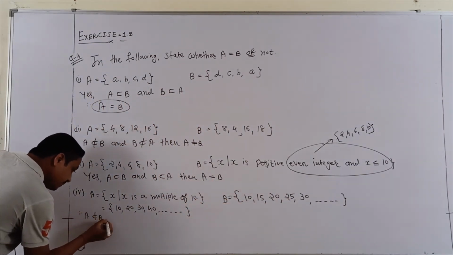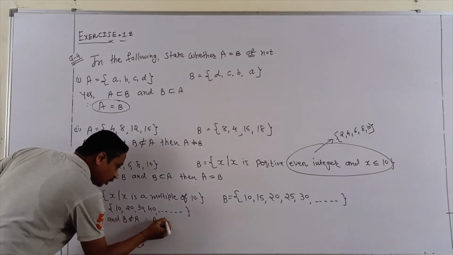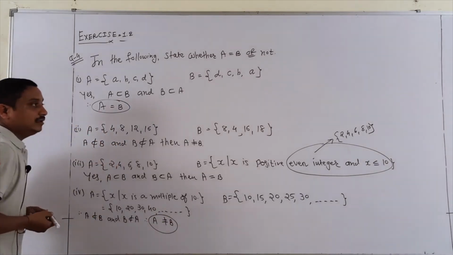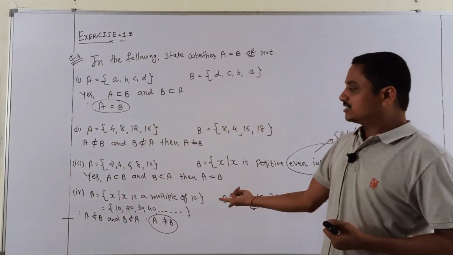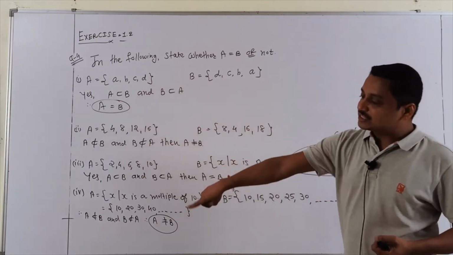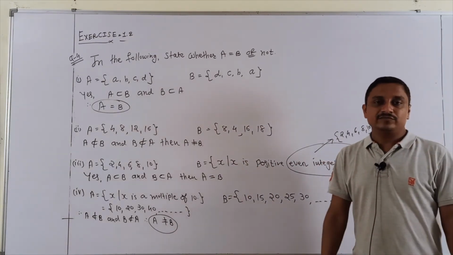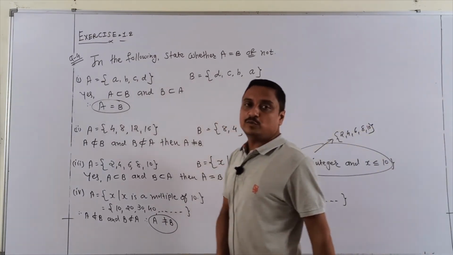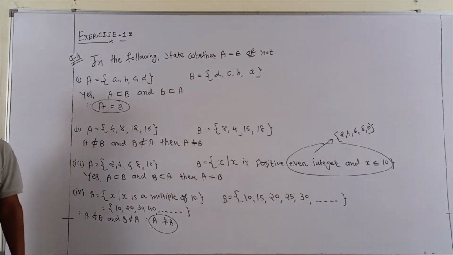So we can say A is not a subset of B and B is not a subset of A. Finally, A is not equal to B. Students, if every element of the first set is present in the second set and every element of the second set is present in the first set, then they are equal. Otherwise, never. Clear? So it is a very simple numerical. Question number 4.